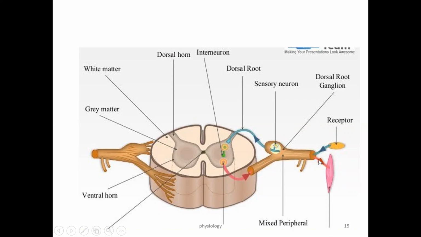Sensory information enters into the spinal cord via this sensory horn and dorsal root ganglion, also called the dorsal horn or sensory horn. While motor information enters via the ventral horn or motor horn and goes into the muscle, the effector organ. Now we are focusing on the sensory tracts. Sensory information from the receptor enters into this sensory neuron, the dorsal root ganglion, then via this they enter into this particular sensory component.